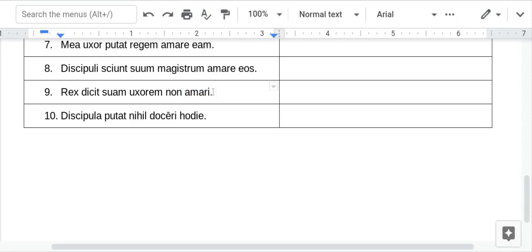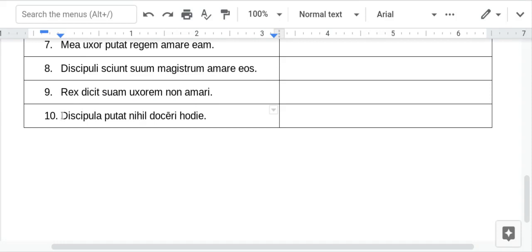So once again, you don't translate it as to be loved, which, by itself, it would translate as to be loved. But in this type of sentence, it's just as if it were a present passive verb, like if it was amatur. You guys remember amor, amaris, amatur. All right, so the king says that his wife is not loved, or is not being loved. And that would be the best way to do that, just making it a present tense passive verb.